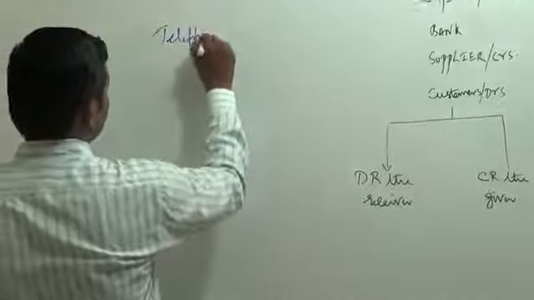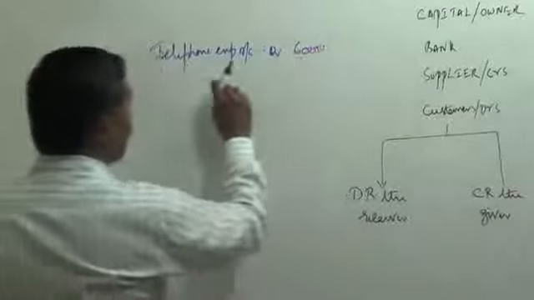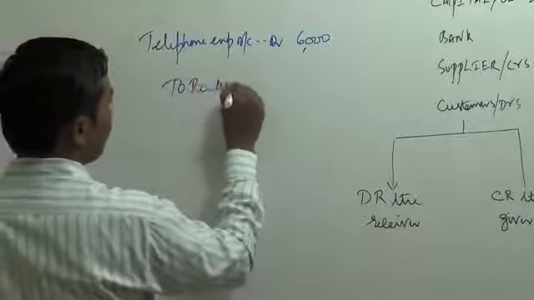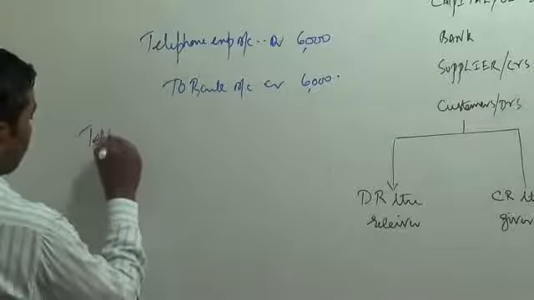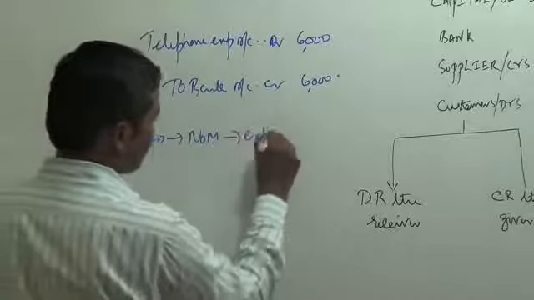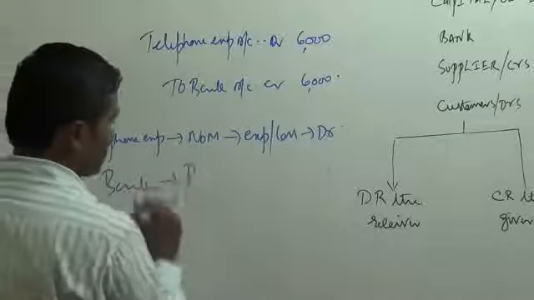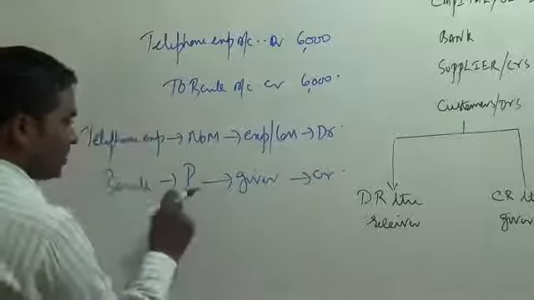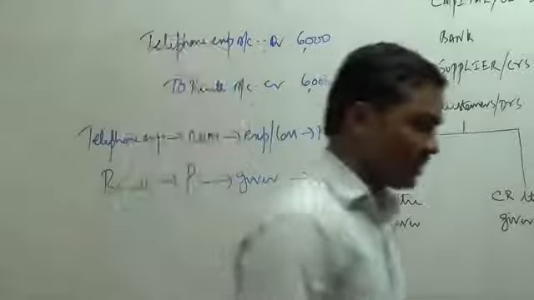Telephone expenses account debtor 6,000. Who paid the money on our behalf? Bank is the giver of money now. So bank account has to be credited. Bank account credit 6,000. Logic. Telephone expenses, nominal account, expenses and losses, debit, bank, personal account, giver, credit. Bank is a personal account, giver of money on the behalf of the business, that is why that account has to be credited.